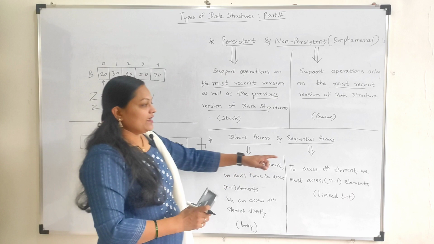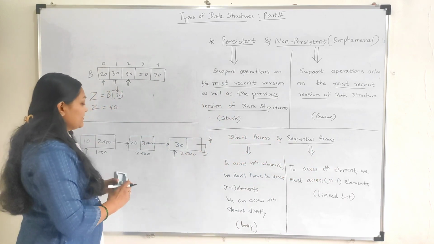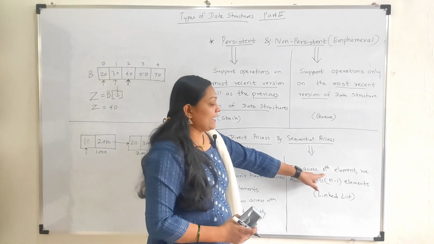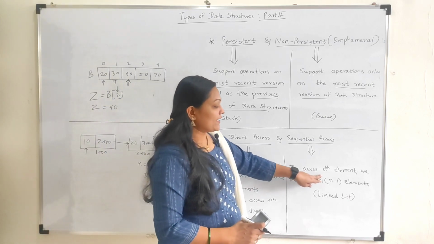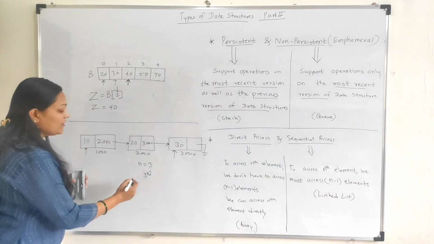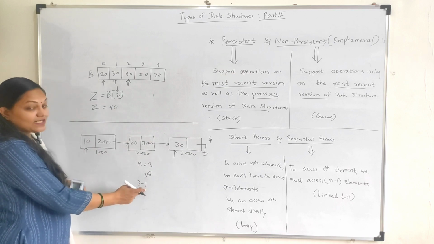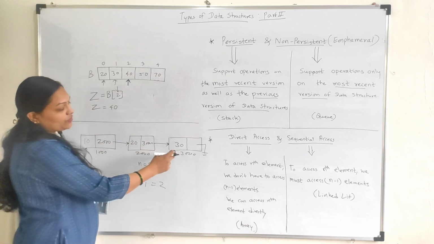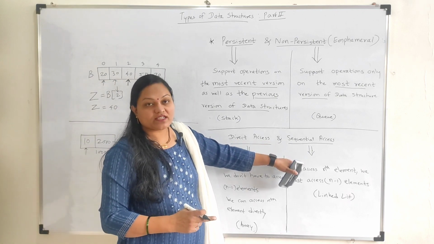That's why in a linked list you need to visit each and every node to access any particular element. That's why we can say in sequential access, if you want to access the nth element, suppose in this case you need to access the third element. What is the value of n? Third. Value of n is 3. So to access the nth element, we must access n minus 1 elements. In this case, how many elements do you need to access? N minus 1, that is 3 minus 1, that is 2.